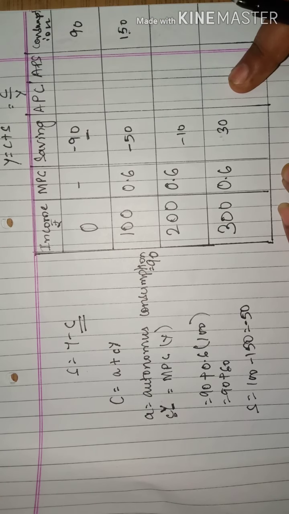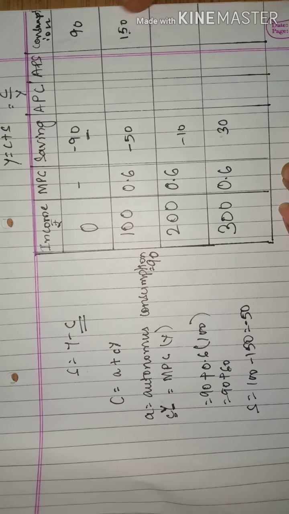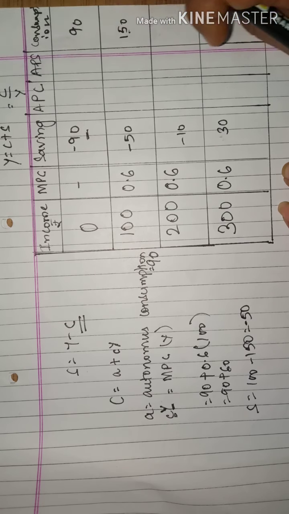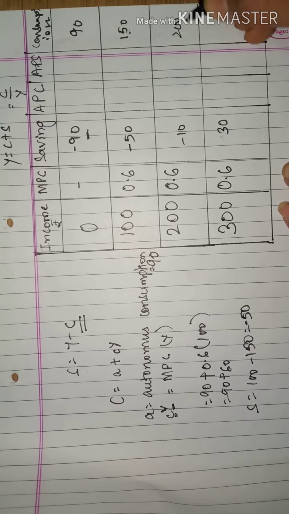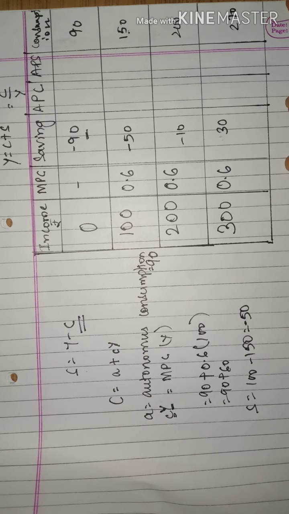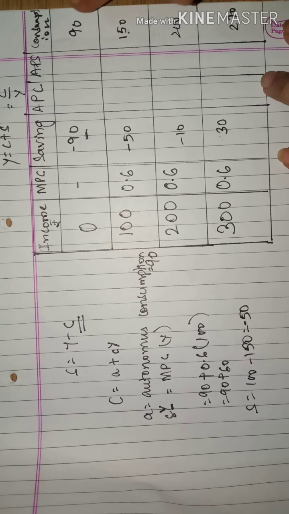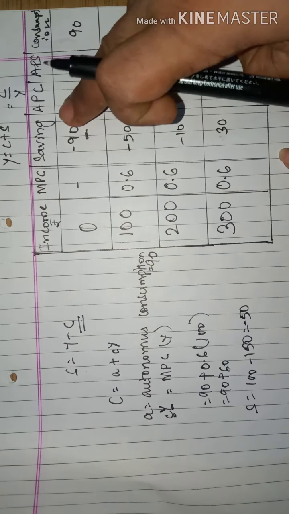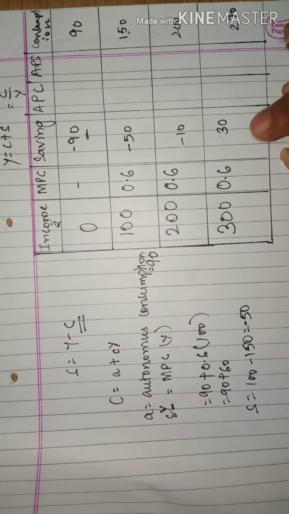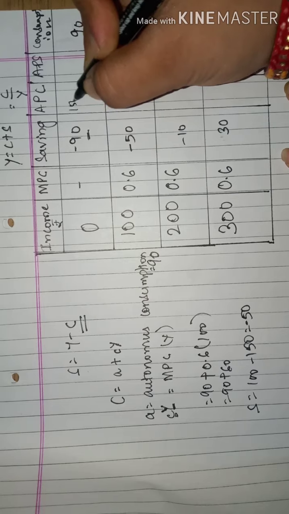Now won't you think it is easy to find APC? Even I have calculated my consumption. If I calculate my consumption, first is 150, then I will get 200, then I will get 270. Just keep calculating with the formula, you will understand. This is what you will get. Now see, I have received my consumption, equally I have my savings, I have my MPC also. So likewise I can easily calculate APC and APS.